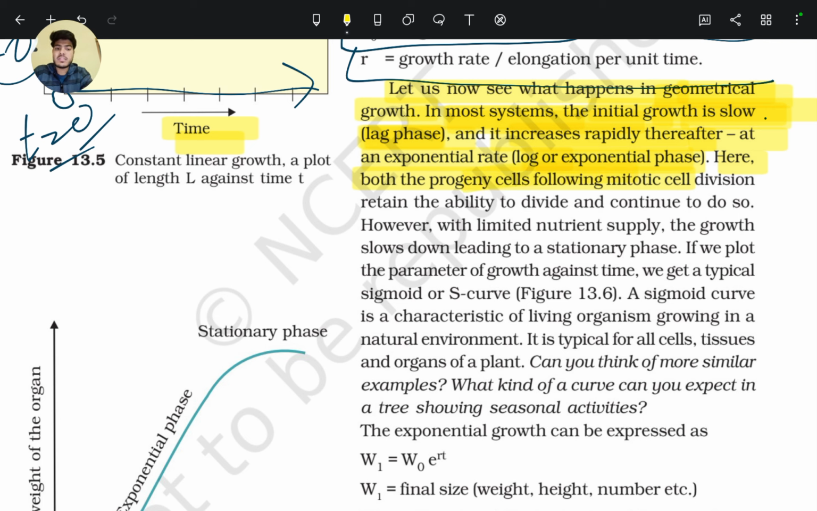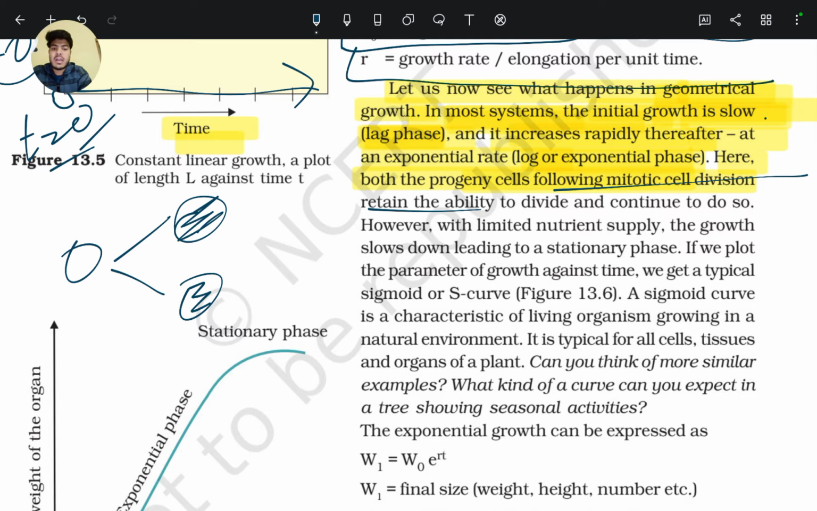Here, both the progeny cells following mitotic cell division retain the ability and continue to divide. However, with limited nutrient supply, the growth slows down, leading to a stationary phase.